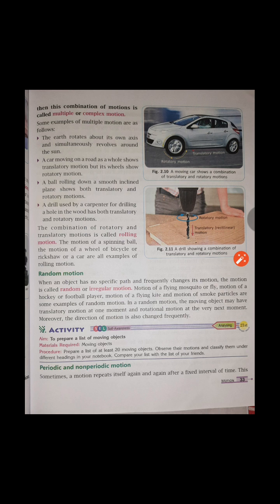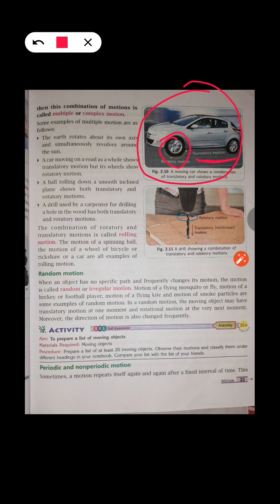Suppose on page number 33, here is a picture of a car given. It is showing two types of motion at the same time. The wheels of the car are showing the rotatory motion. The car has an axle or axis in the middle, and around that the wheel is moving. Also the car is showing translatory motion because it is moving in a straight line. So here two of the motions are happening at the same time. So as a whole, the car is showing a complex motion or multiple motion.